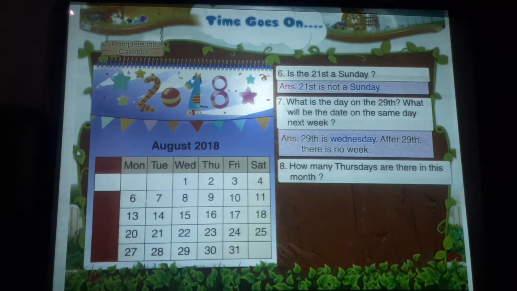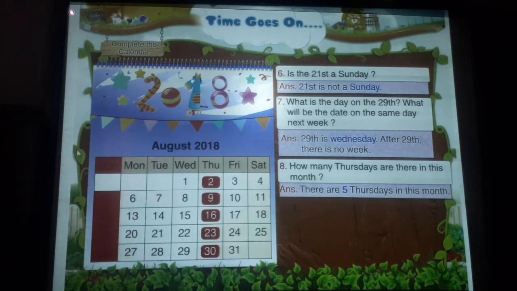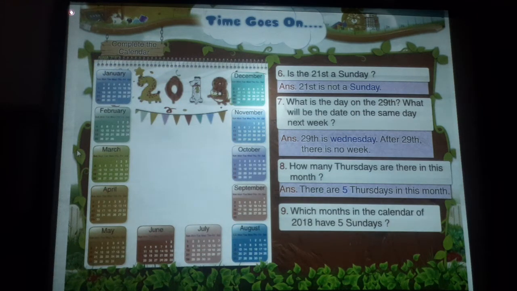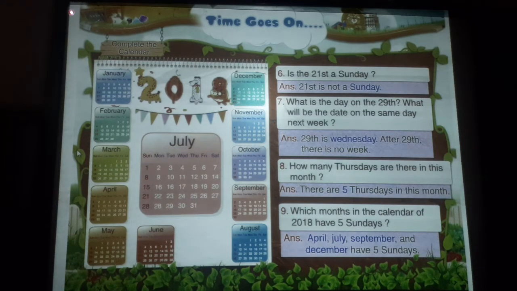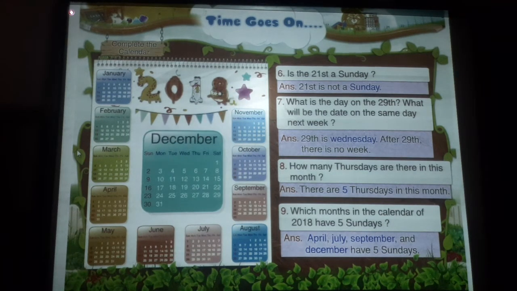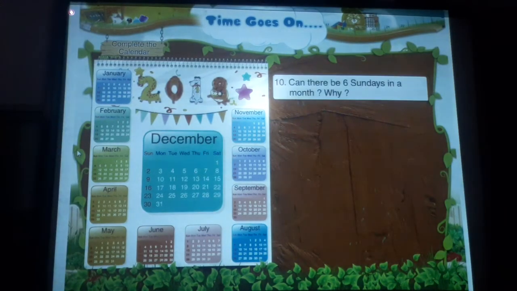How many Thursdays are there in this month? There are 5 Thursdays in this month. Find out. Which months in the calendar of 2018 have 5 Sundays? April, July, September and December have 5 Sundays. Can there be 6 Sundays in a month? Why?